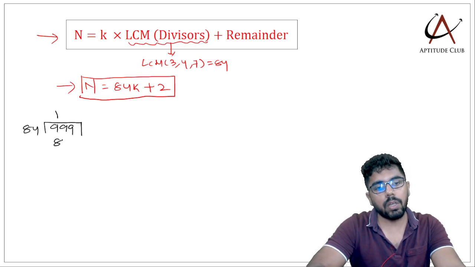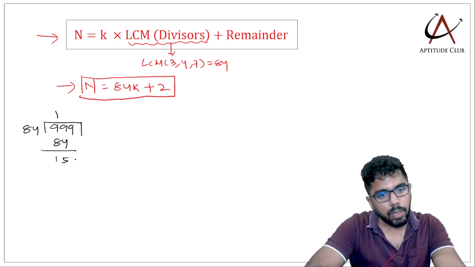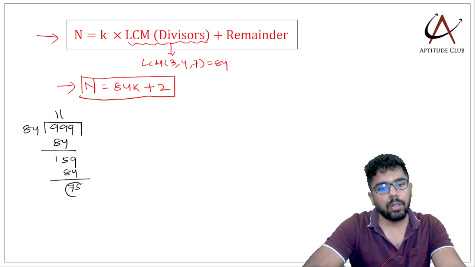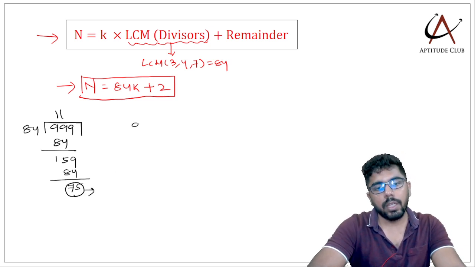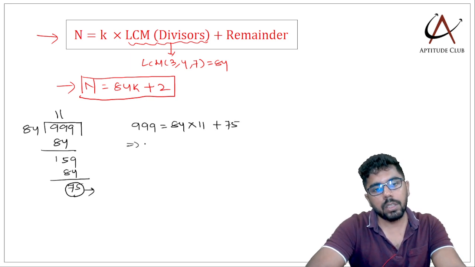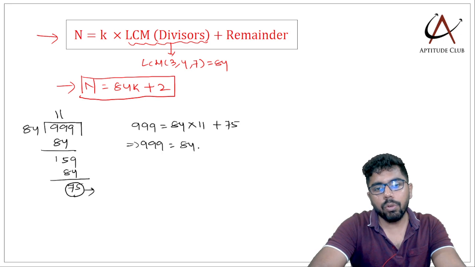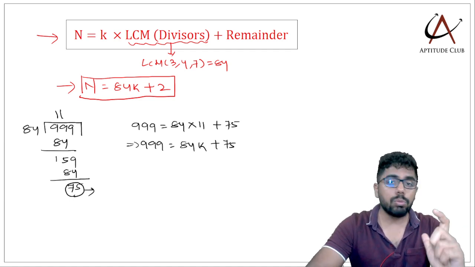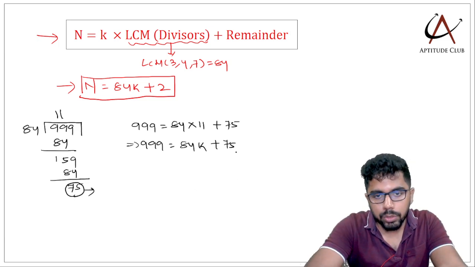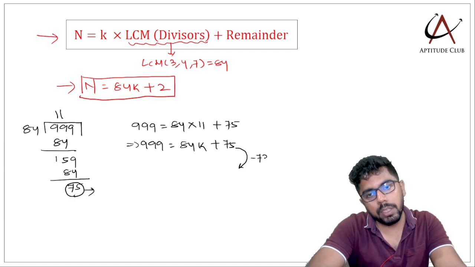Let us check it is in which form. So 84 times 1 is 84. So 159. Again 84 times 1 is 84. So 75 is the remainder. So I can write 999 is 84 into 11 plus 75, which is nothing but 84k plus 75. But I need 84k plus 2. I need a number which is in the form 84k plus 2. So how do I get plus 2? So from this I'll subtract a 73.